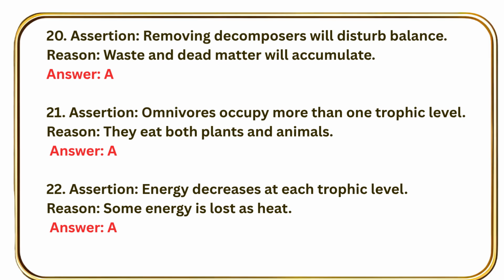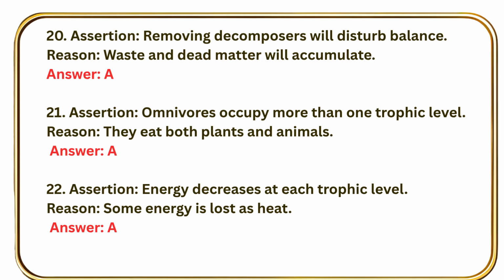Question number 20, assertion: Removing decomposers will disturb balance. Reason: waste and dead matter will accumulate. Option A. Question number 21, assertion: Omnivores occupy more than one trophic level. Reason: they eat both plants and animals. Answer, option A.